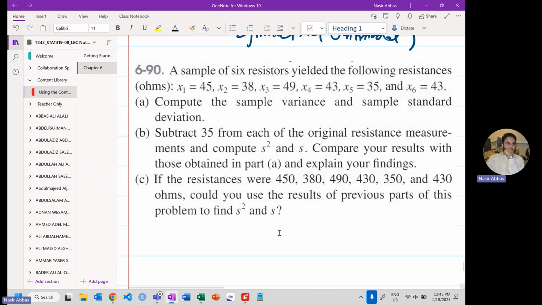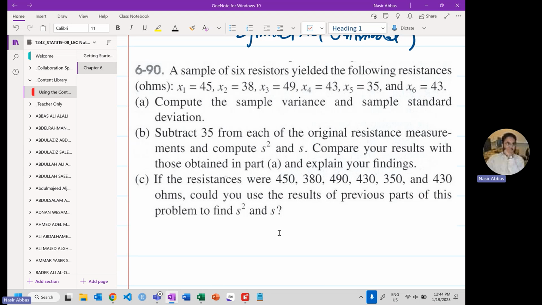Then what does part C say? If the resistances were 450, look at 450 here and look at the first value. It was not 45, it was 450. It was not 38, it was 380, 490, 430. Actually, you're multiplying each value by 10. What if you multiply each value by 10? Could you use the results of the previous parts to find the standard deviation and variance of this data? Yes.